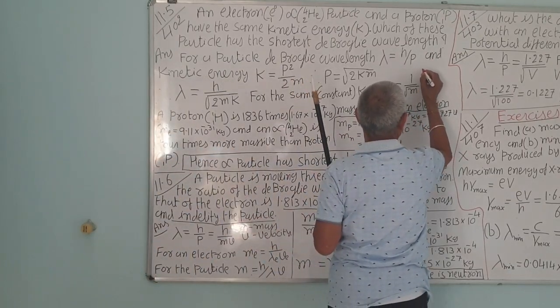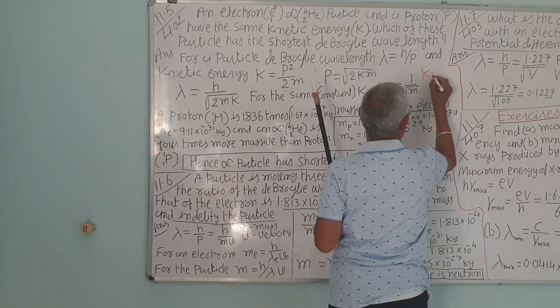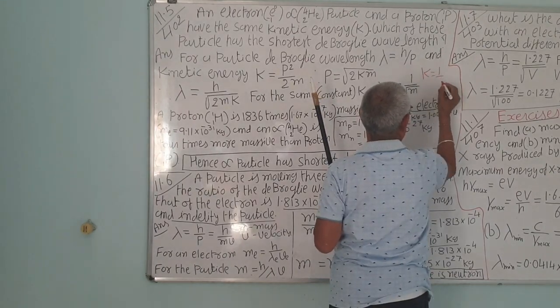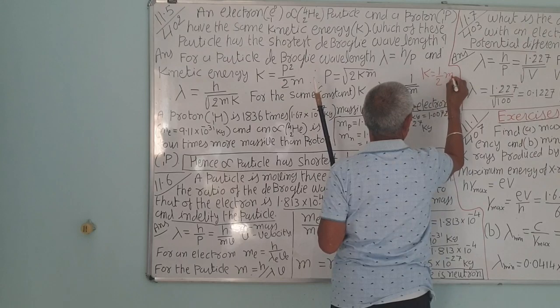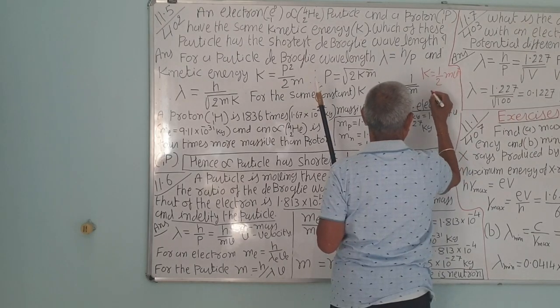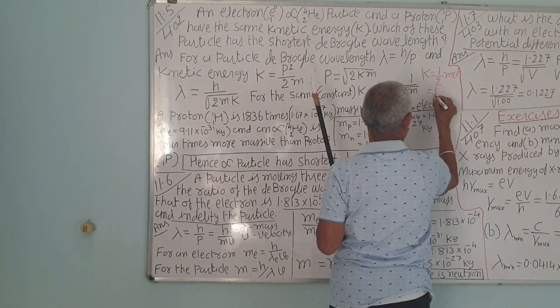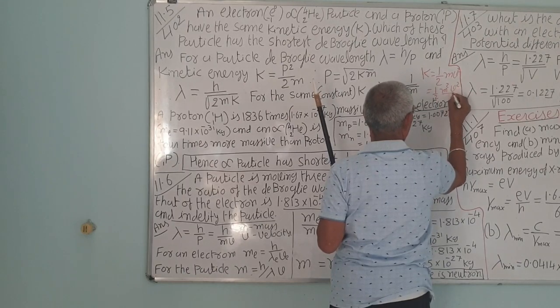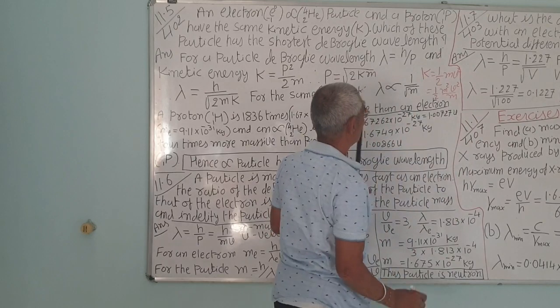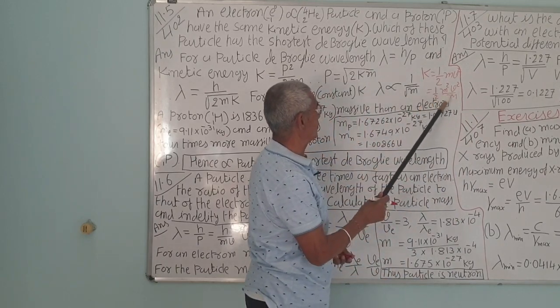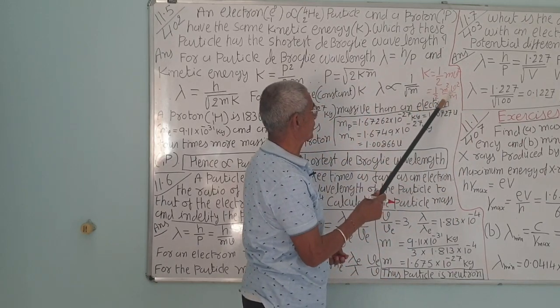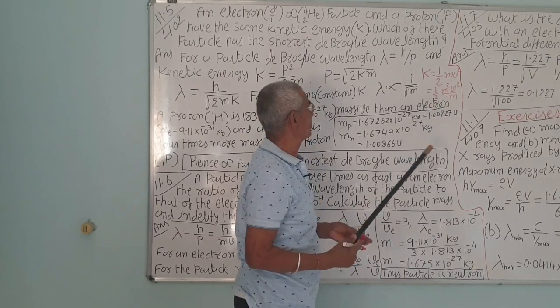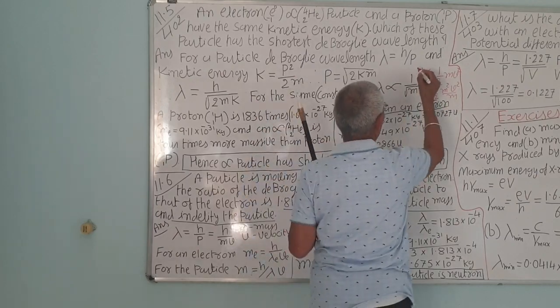Kinetic energy K is equal to half mv square, that is equal to half m square v square by m. That is, mv is the momentum, so m square v square is p square, so K is p square upon 2m, correct.